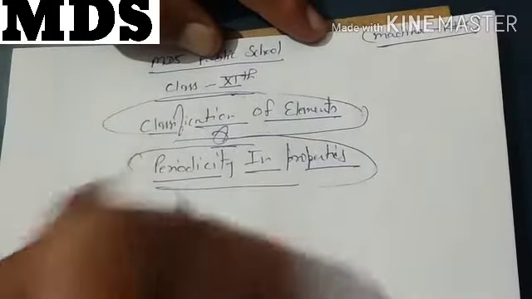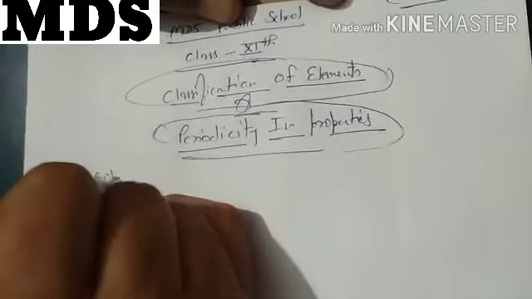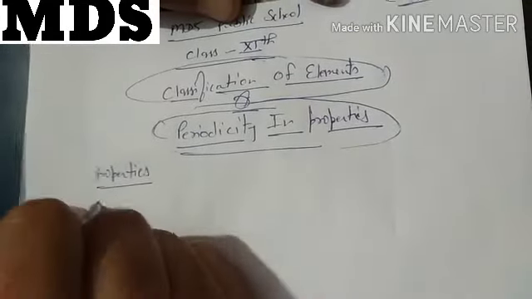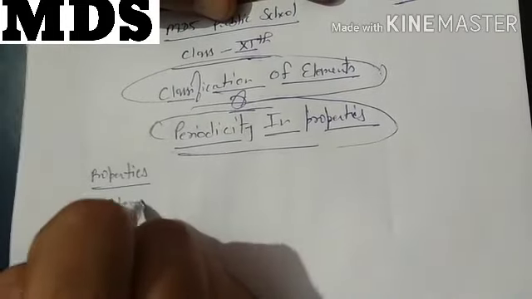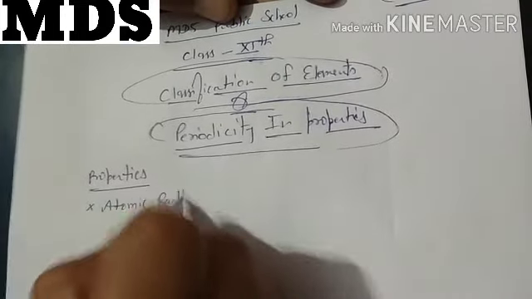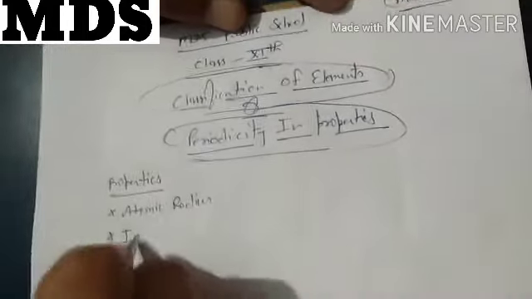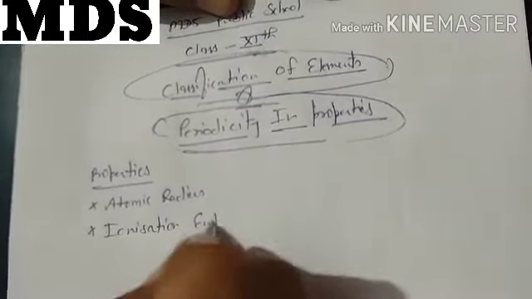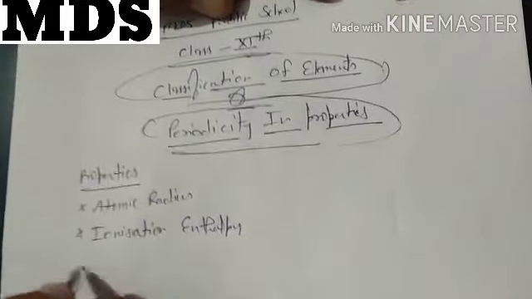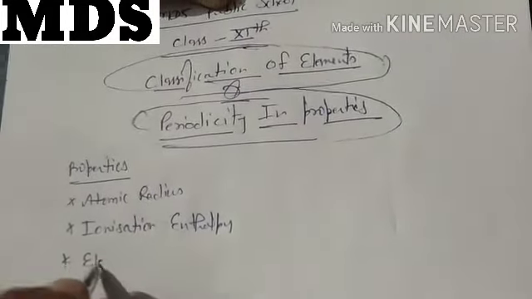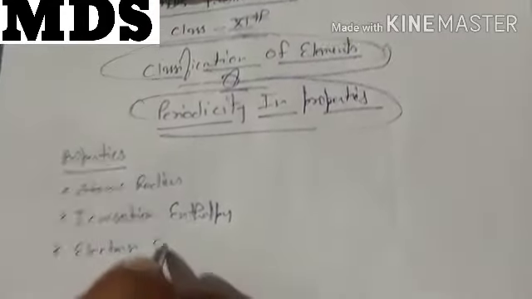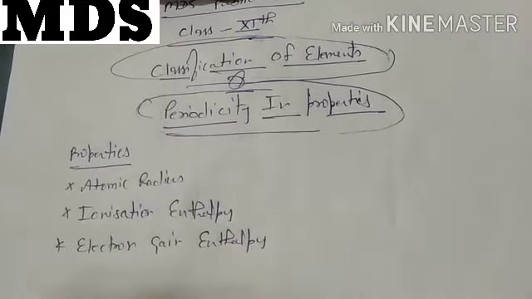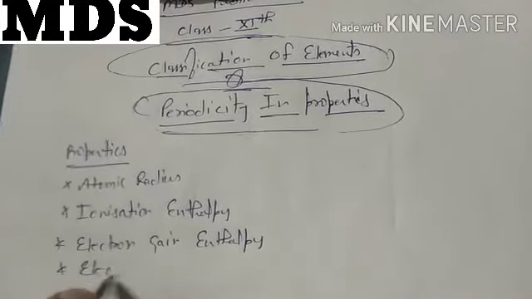So, properties particularly. Some are physical, some are chemical, like atomic radius, ionization enthalpy, electron gain enthalpy, electronegativity.